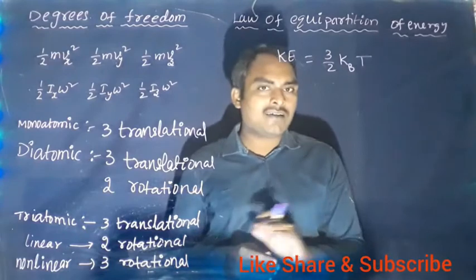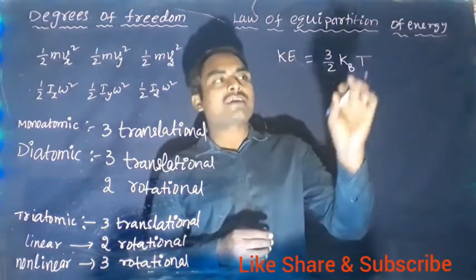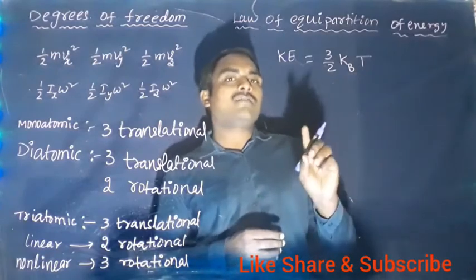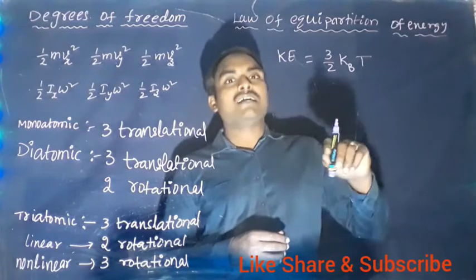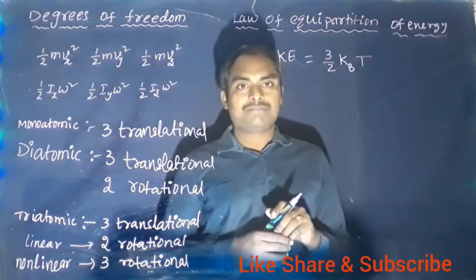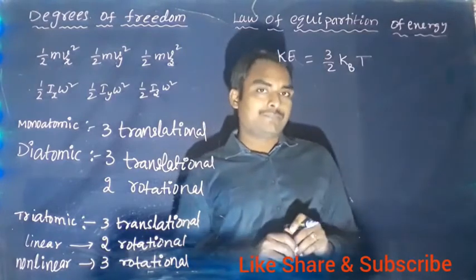We didn't consider rotatory motion. This kinetic energy is derived only for translatory motion, taking the molecule has Vx, Vy, Vz along x, y, z, 3 components. So this energy is derived for 3 degrees of freedom.